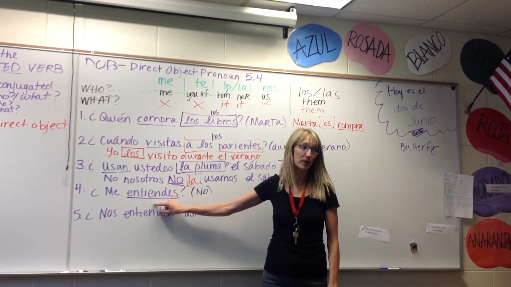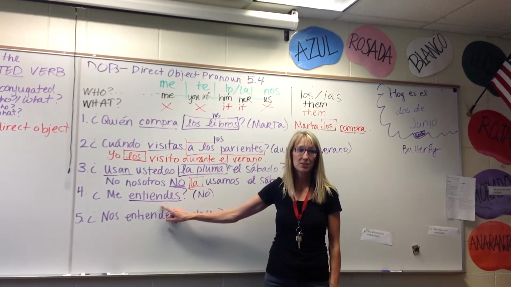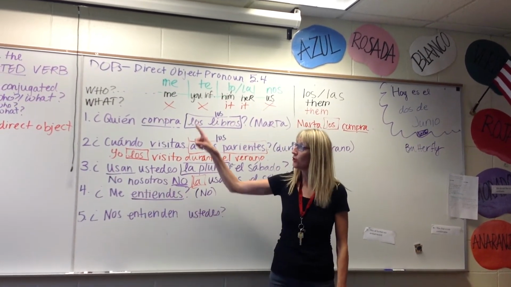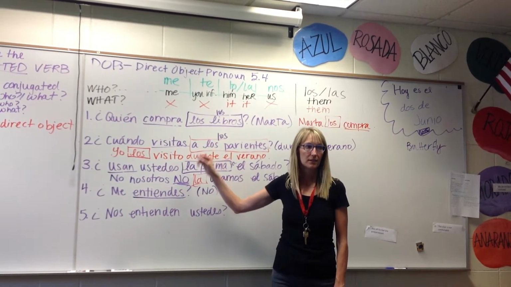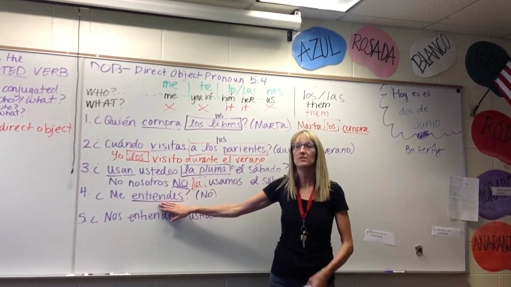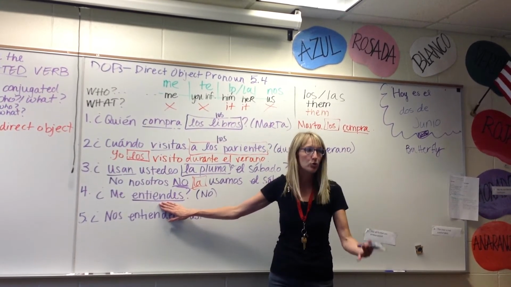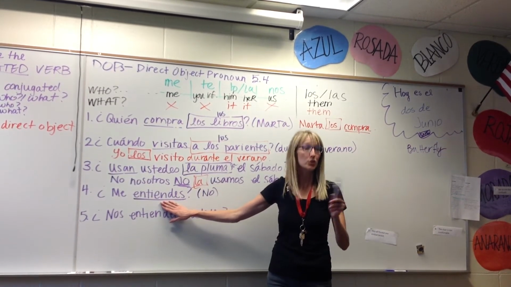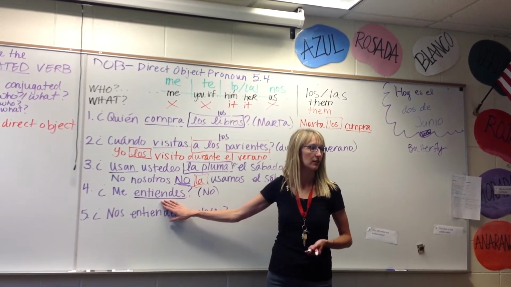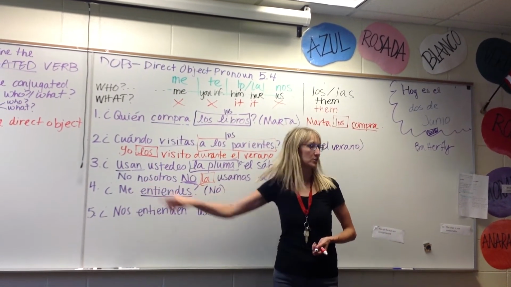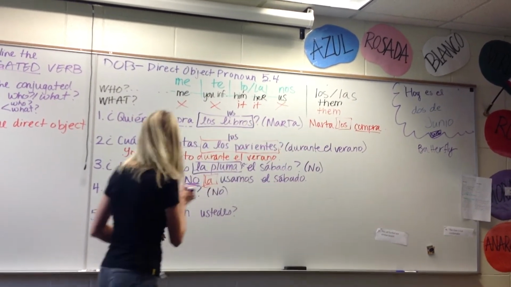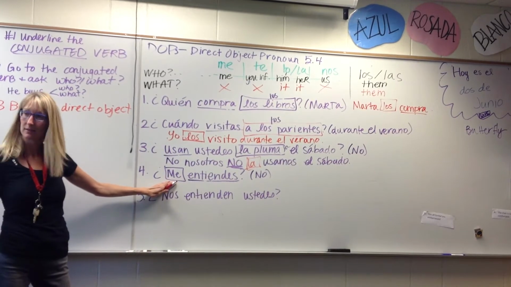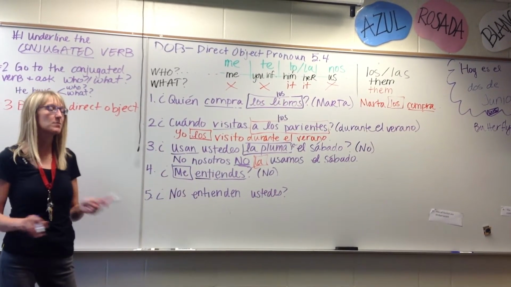So remember, and this is where it's going to get really tricky, you guys. You have to know how to ask that question. So you find your conjugated verb and you say, you understand who or you understand what? Okay? Or you could restate the question. You could say, what do you understand or who do you understand? So what is your question? Who do you informal understand? And what is your answer? What is your answer in the question? No, me. Dile hola. Do you informal understand me? Okay. Now your answer is going to be no.